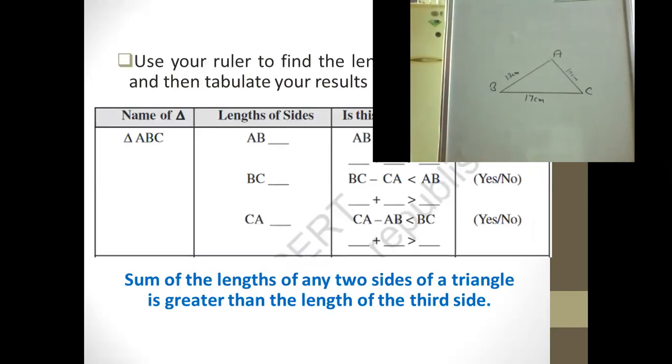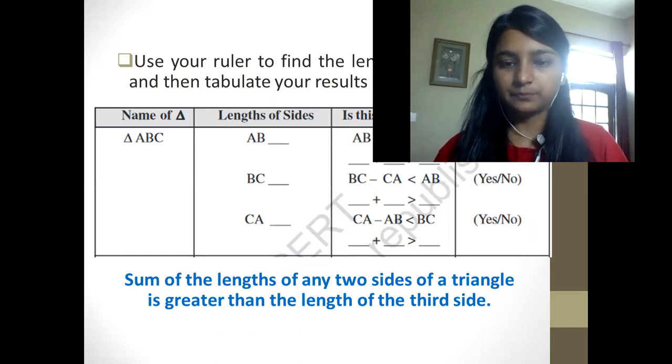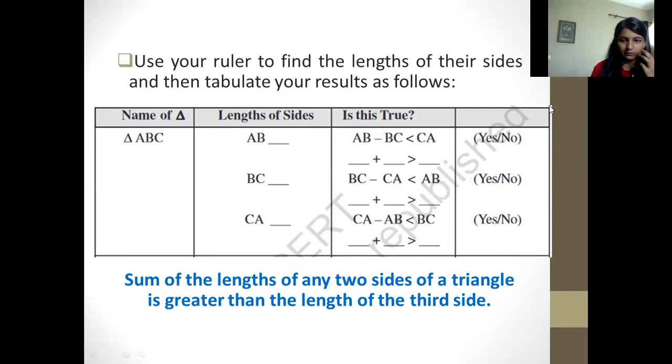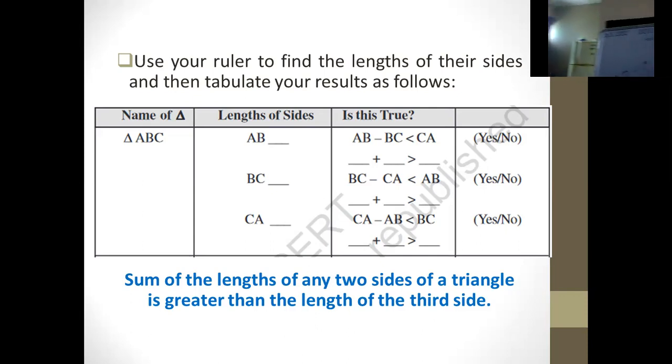What are they asking? They are asking us to draw a tabular form where we can fill these kinds of particulars, which you also might get in your exams in this tabular form. We have drawn a triangle that is ABC. Then they have asked for the lengths of the sides. We would be writing it. Then we have to check whether they are making the side CA greater or not. If it is yes, you would be ticking yes. If it's no, then you won't be ticking yes. Instead, you would be ticking no.